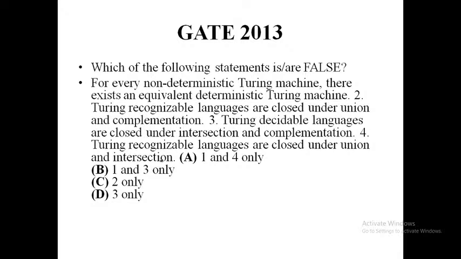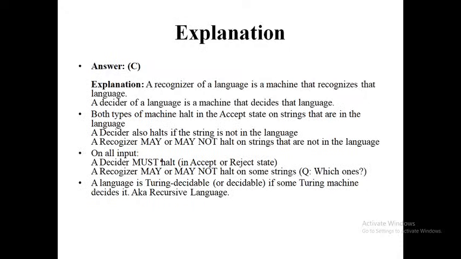So for every non-deterministic Turing machine, there exists an equivalent deterministic Turing machine. Yes, that particular statement we have to check whether this is right or wrong. Second one: first of all, we know that a Turing machine is a recognizer. It recognizes the language. A machine that recognizes the language, and a decider of a language is a machine that decides the language.